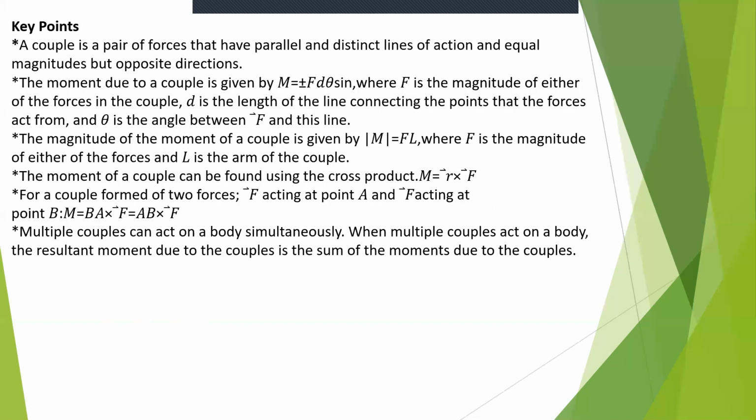The key points to note. A couple is a pair of forces that have parallel and distant lines of action and equal magnitudes but opposite direction. The moment due to a couple is given by M equal to plus or minus F d sine theta, where F is the magnitude of the force, d is the length of the line connecting the points that the forces act from, and theta is the angle between F and this line.